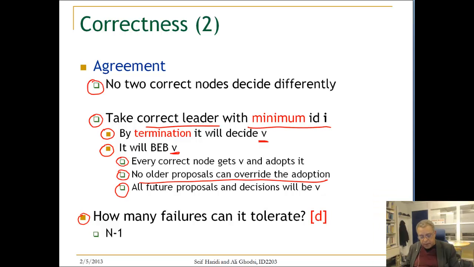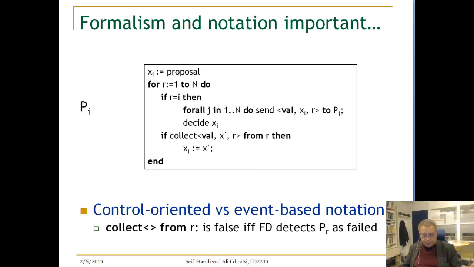So let us look at the same algorithm, but formulated in a different way. The code that you see here is the code for process Pi. It is formulated in a control-oriented notation. Let me explain the most important things about the code. So this is process Pi. As you can see, it just executes sequential code, and some of this code will be sending messages. This corresponds to sending a message in a BEB broadcast.